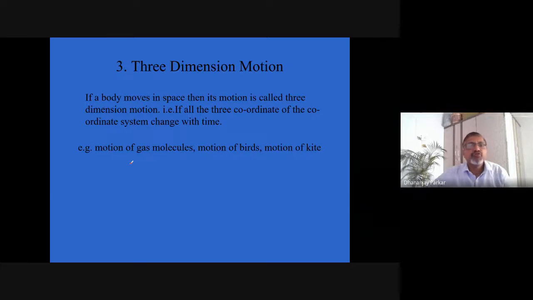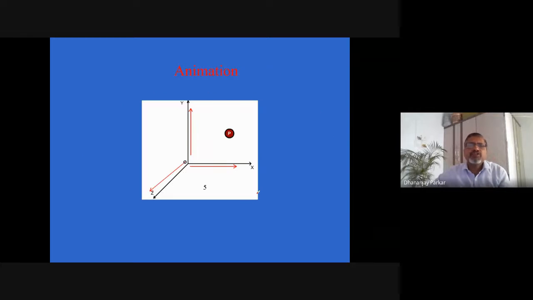Okay, so motion of gas molecules, as they are randomly moving. Motion of birds, they will not restrict themselves to two dimensions, they will move up, down, forward, backward, in all directions. Motion of a kite is also always three-dimensional, but yes, you are holding it in one place for some time. Sometimes we fly kites, we fly them a lot. I like the motion of a kite very much, it feels very nice.